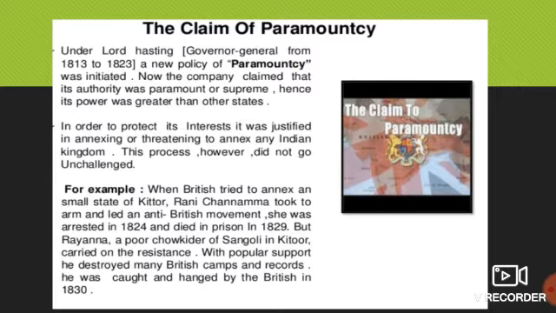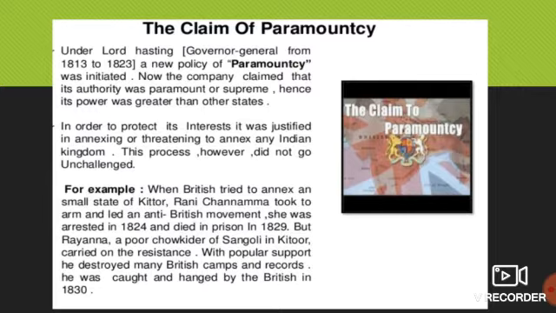But before that, what happened? This process, however, did not go unchallenged. For example, when the British tried to annex the small state of Kittur, now in Karnataka, there was a queen in Kittur whose name was Chennamma.